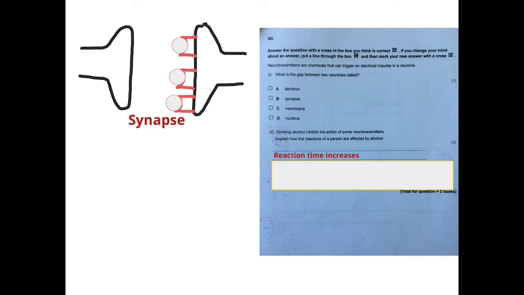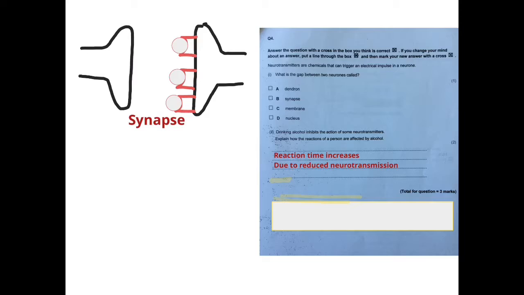You can also say reactions slow down, but it's an explain question. So that's what happens, but you now have to say why it happens. So it tells you that it's because it inhibits the action of some neurotransmitters, so you get less neurotransmission. In other words, you get less of these moving across the synapse. So now let's say there's one or none. So it takes longer to create an electrical impulse in the next neuron.